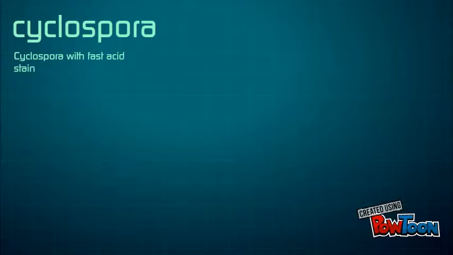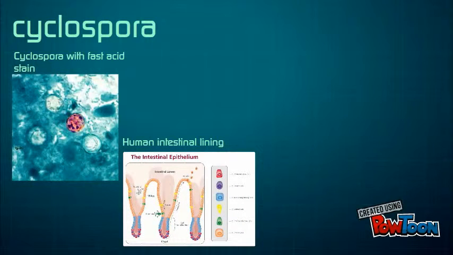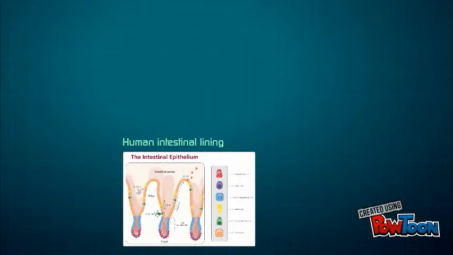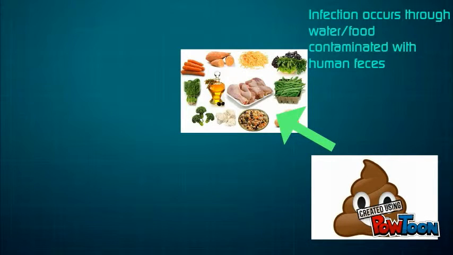The full name of our next parasite is Cyclospora cayetanensis. Cyclospora is a single-cell coccidian parasite, a group of parasites that affect the epithelial cells of the intestinal tract in humans, dogs, and cats. The parasite spreads through the consumption of water or food that's contaminated with feces that contain the Cyclospora sporulated oocysts.